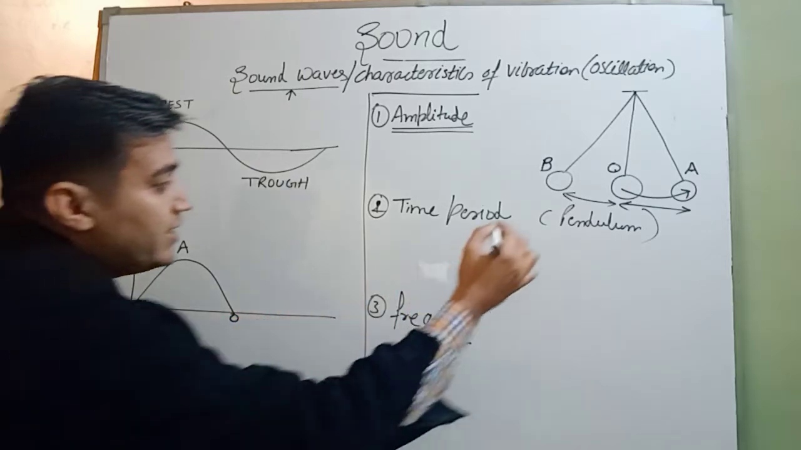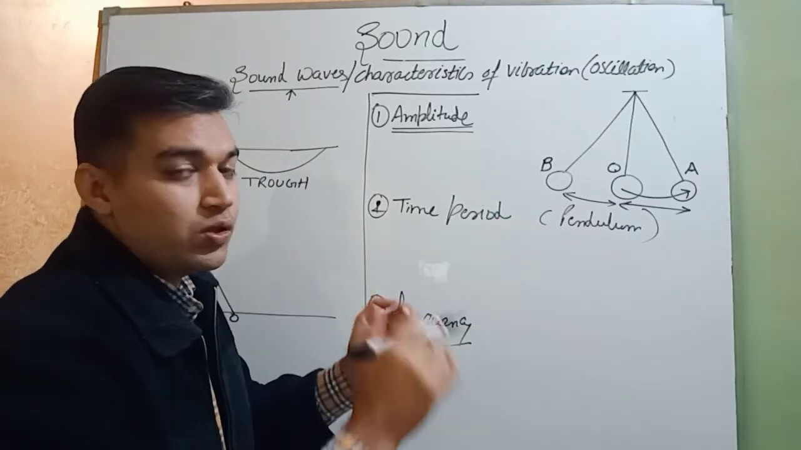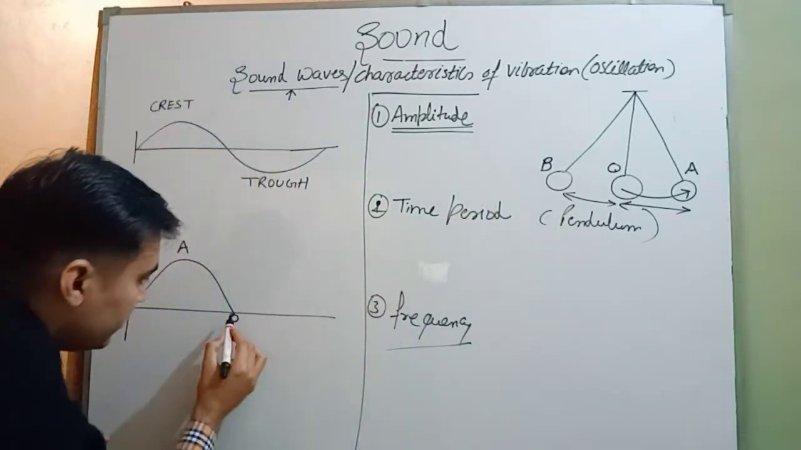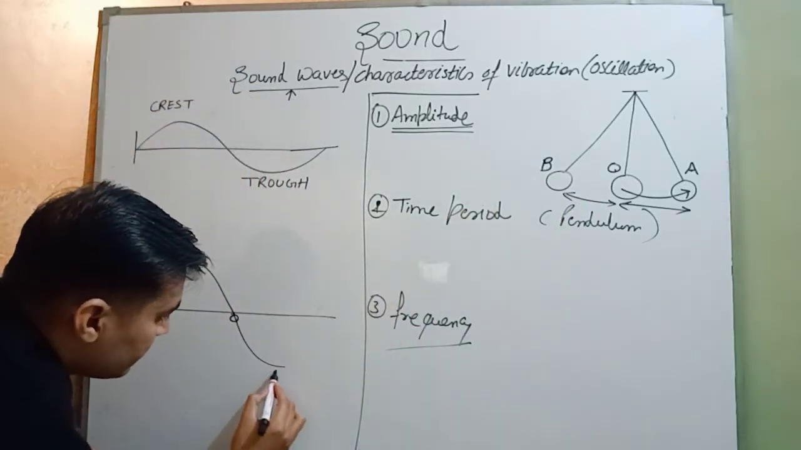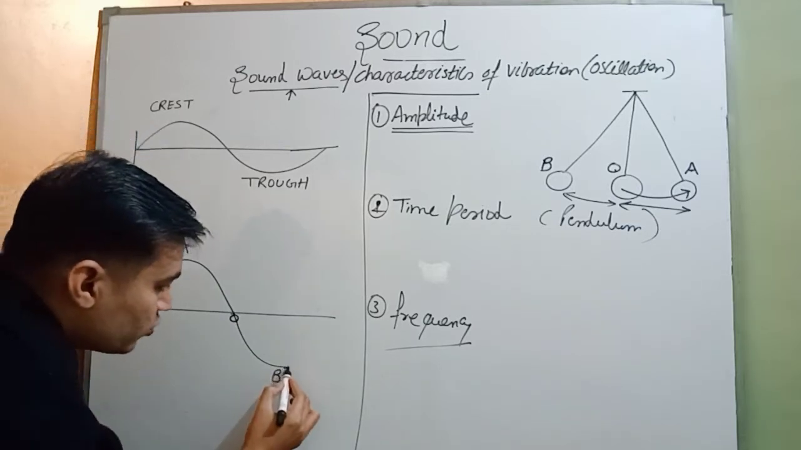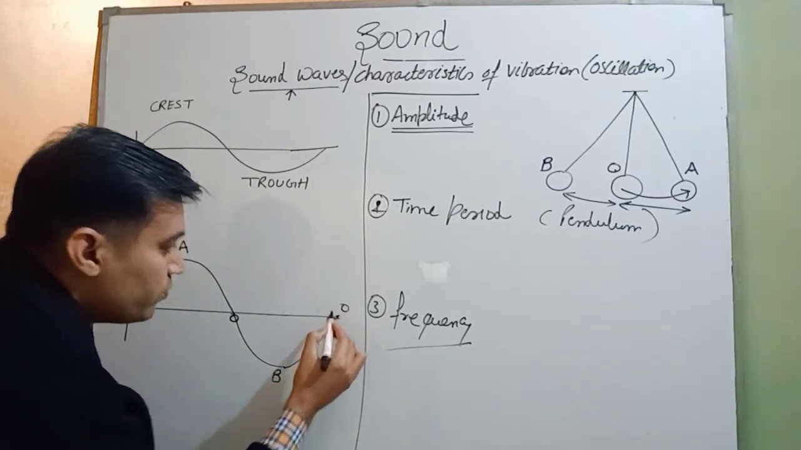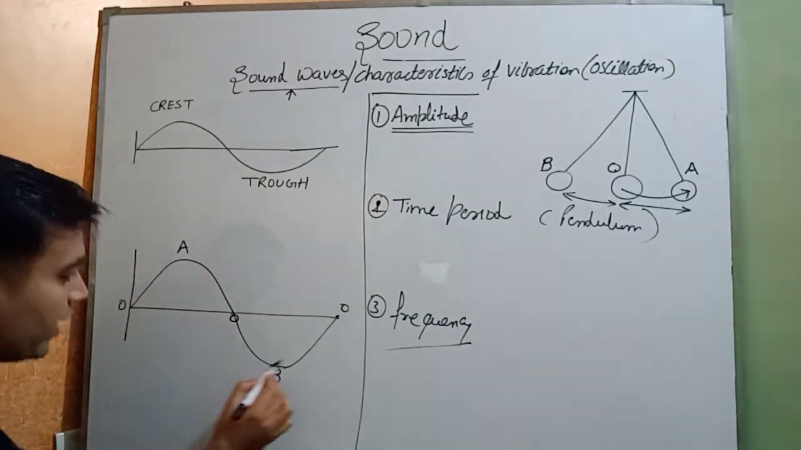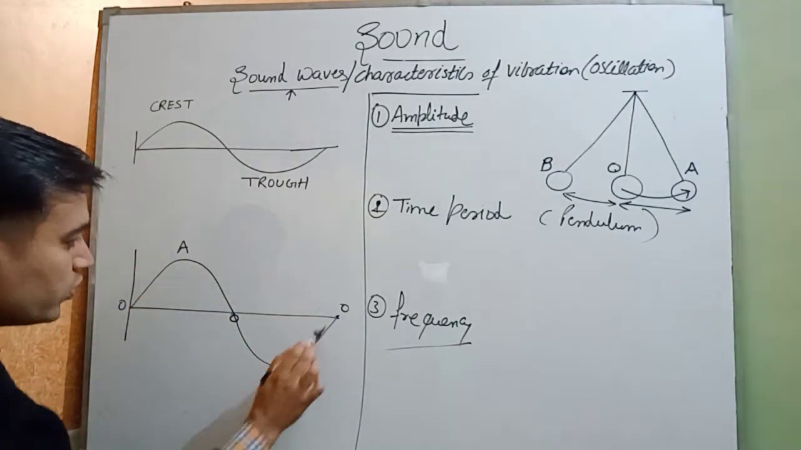But again it will reach the extreme position on the other side. This is B. But again, due to the effect of gravity, it comes to the fixed position O. This to and fro movement.